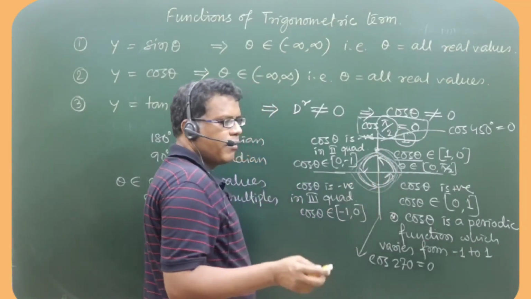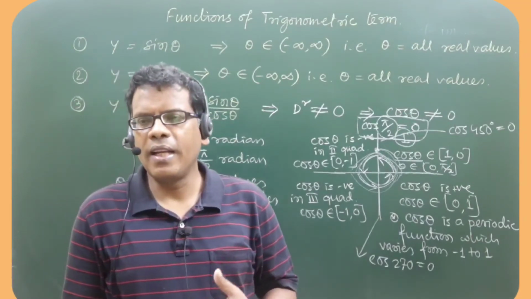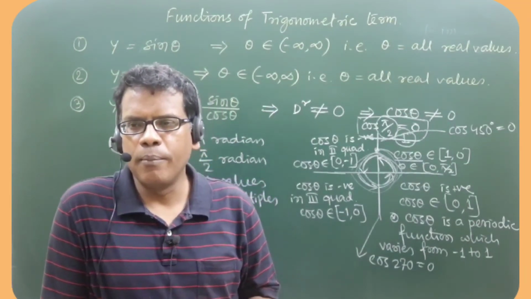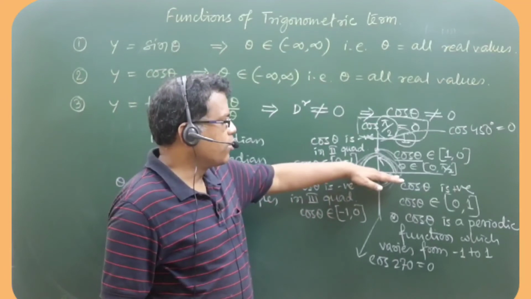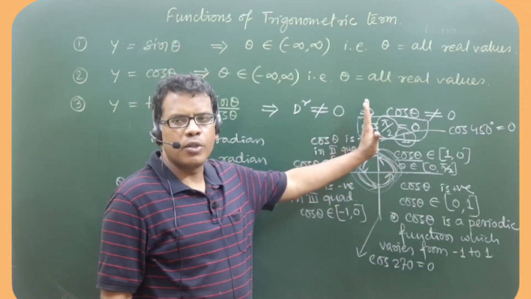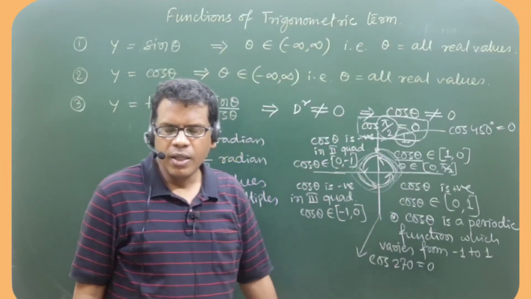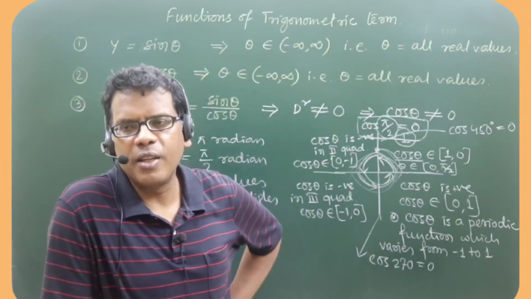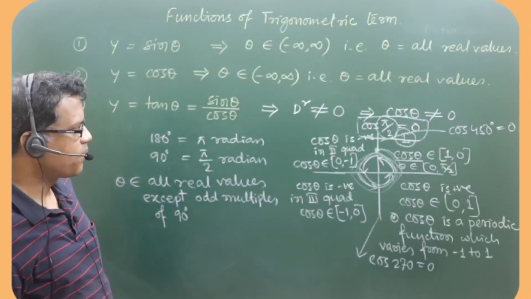So whenever you multiply 90 with an odd number, in terms of angle rotation, you reach either a point on the positive y-axis or a point on the negative y-axis where the numerical value of cos is 0.